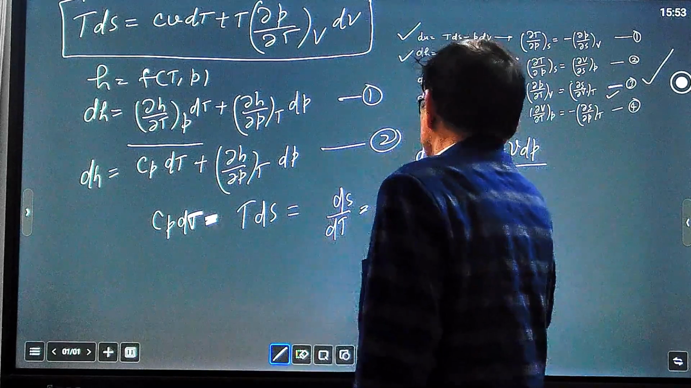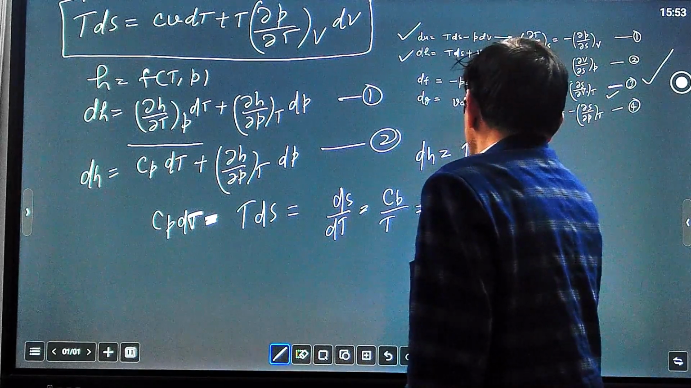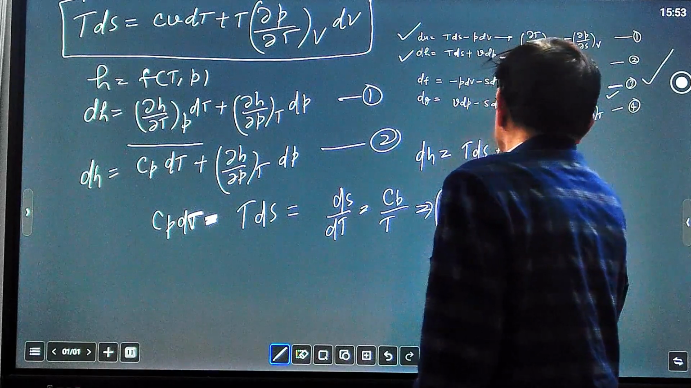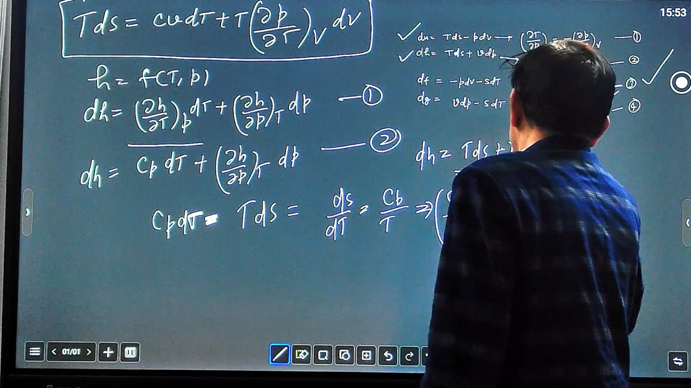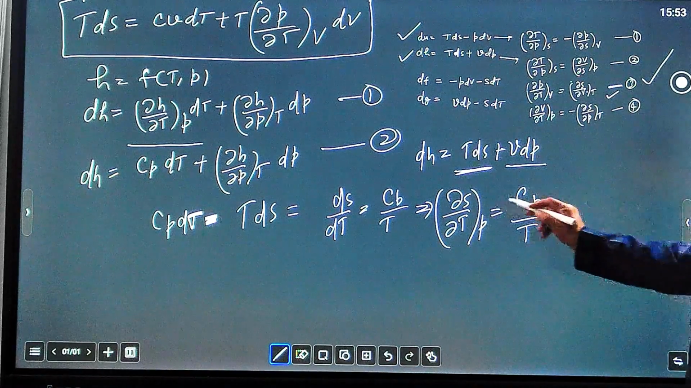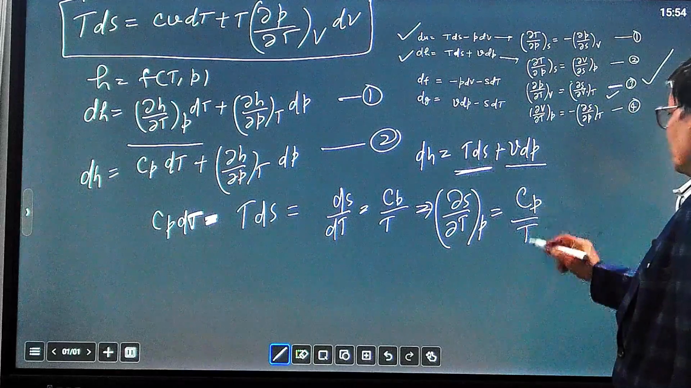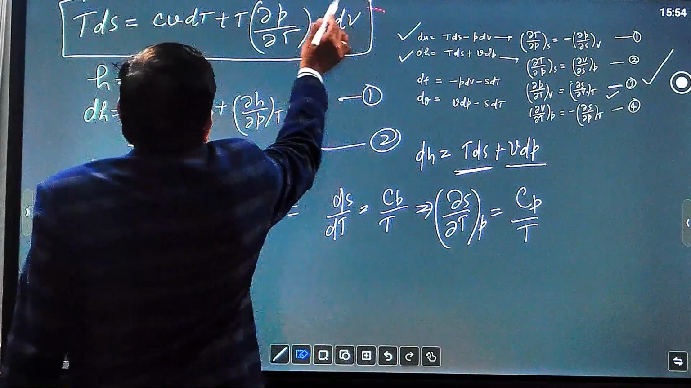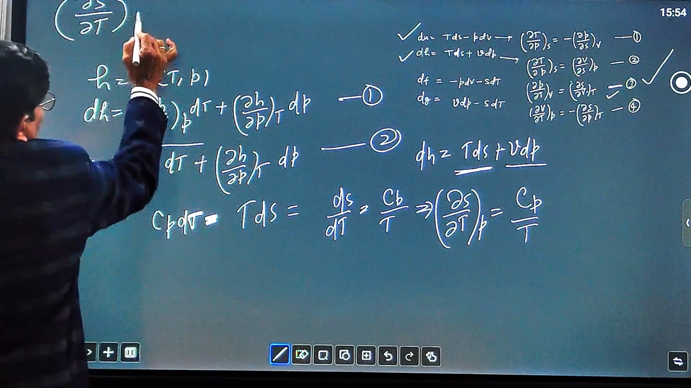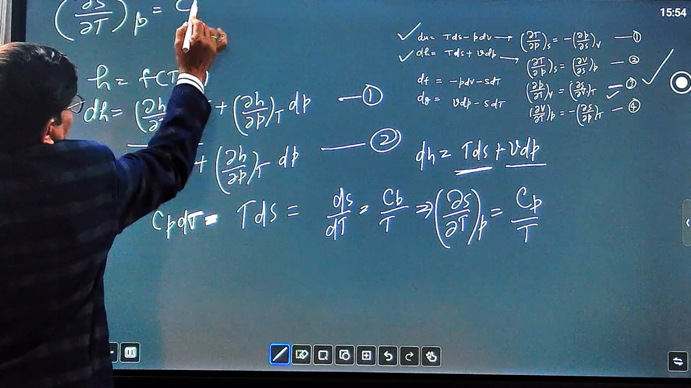We can write this equation: del S over del T at constant P equal to Cp by T. This we have to remember: del S over del T at constant P equal to Cp by T.